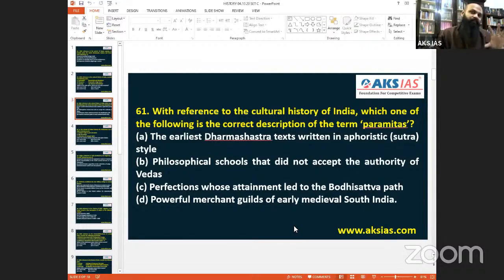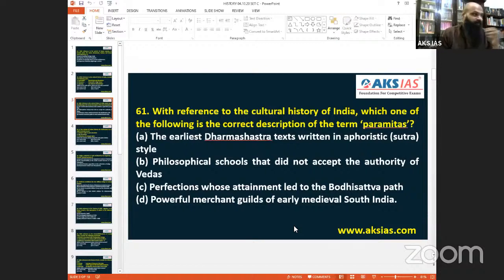Then again, in 10, 11, 12 and all, much of this general knowledge kind of questions came. Then again, 13, 14 and all, high level of current affairs. Then again, 15, 16 and all, general knowledge level. Then again, current affairs. Then again, back to that very same no current affairs mode. This is my analysis. So let's go with it.